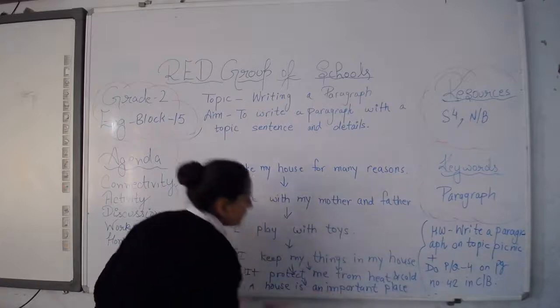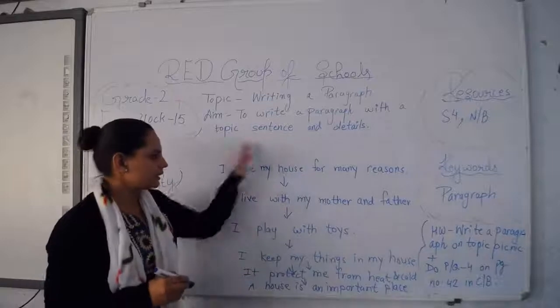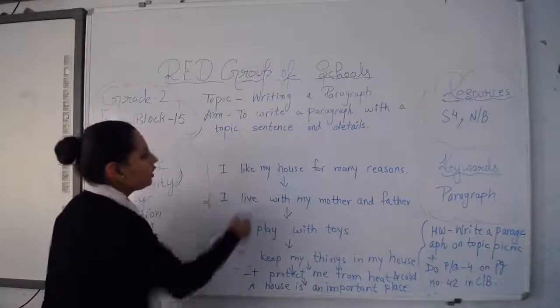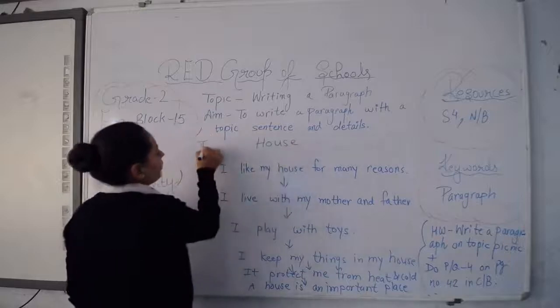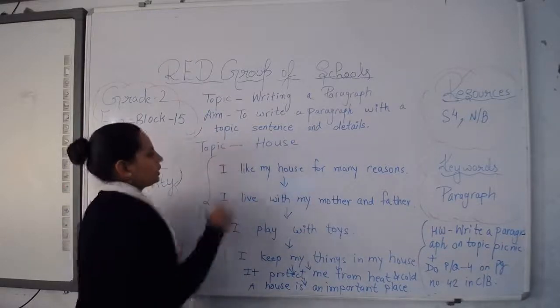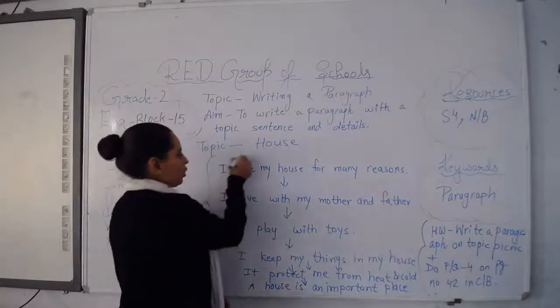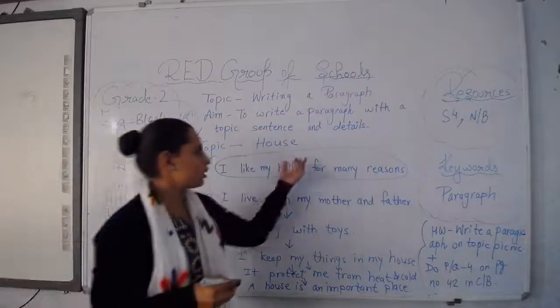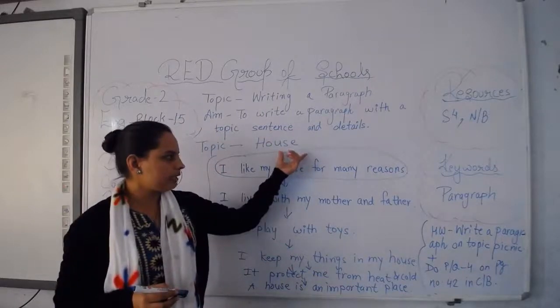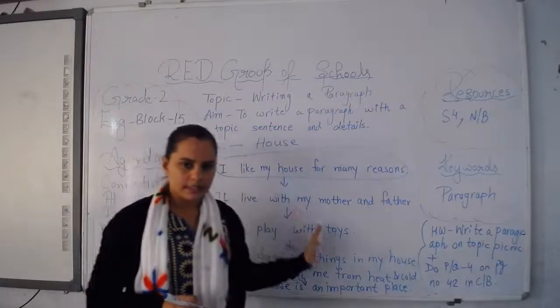A house is an important place. So now this is the paragraph which I have written, and it is on the topic house. Our topic was house, and we have written these sentences, and this is the topic sentence which I have written. Now from the topic sentence you can know what the paragraph is about. So now I hope this is clear to you.